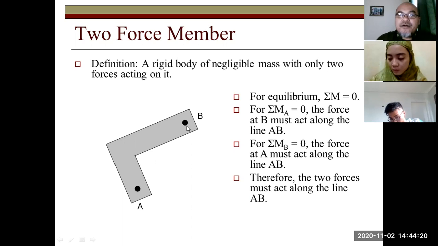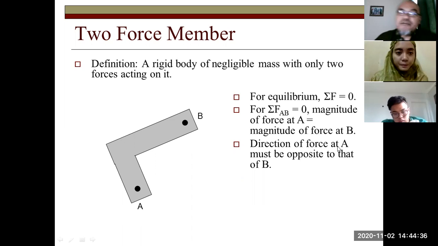For sigma moment about point B equals zero, the force at A must act along the line AB as well, so that there is no moment about point B. Therefore, the two forces must act along the line AB. For equilibrium also, so that there is no translation, sigma F should be zero.